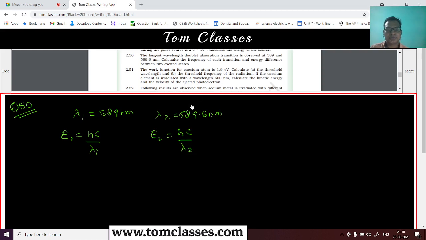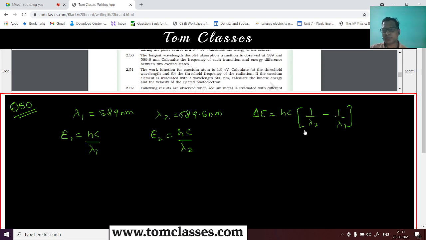So delta E is going to be hc, and if I take the bigger value, 1 by lambda 2 minus 1 by lambda 1, that is the positive energy which is getting emitted.